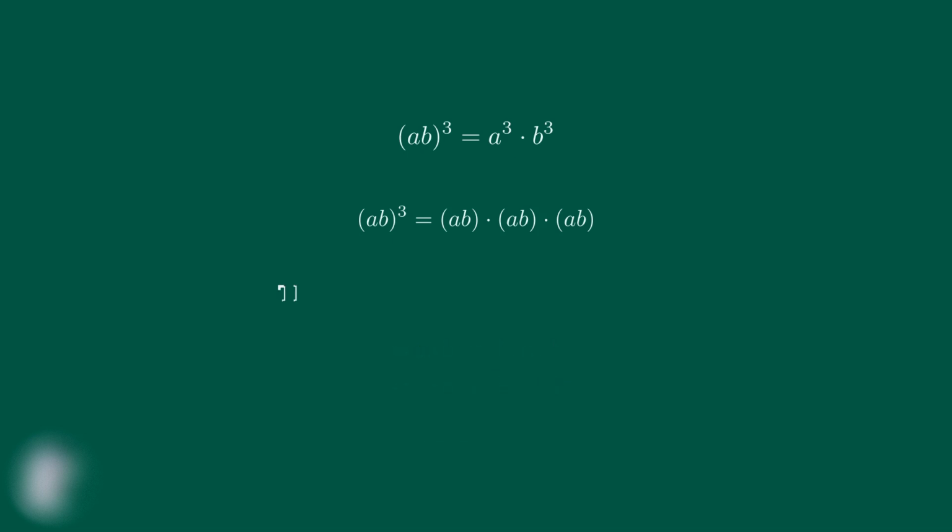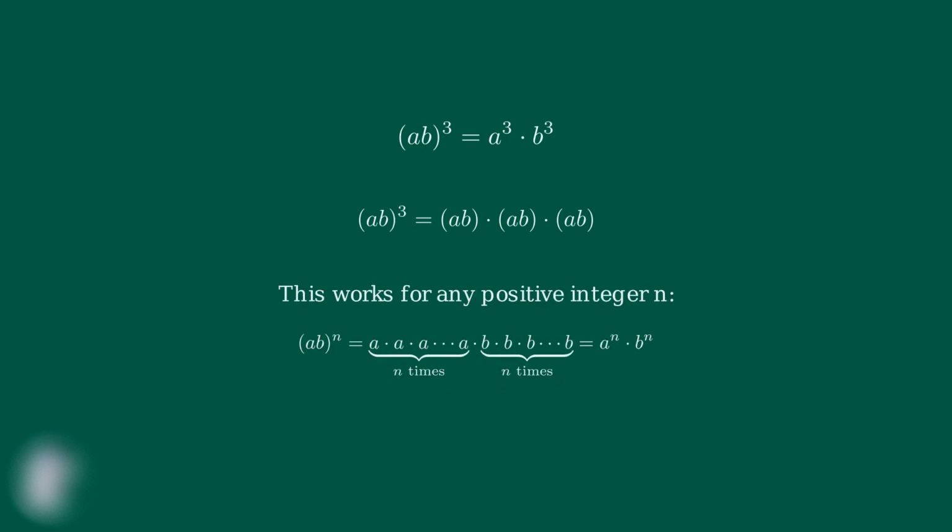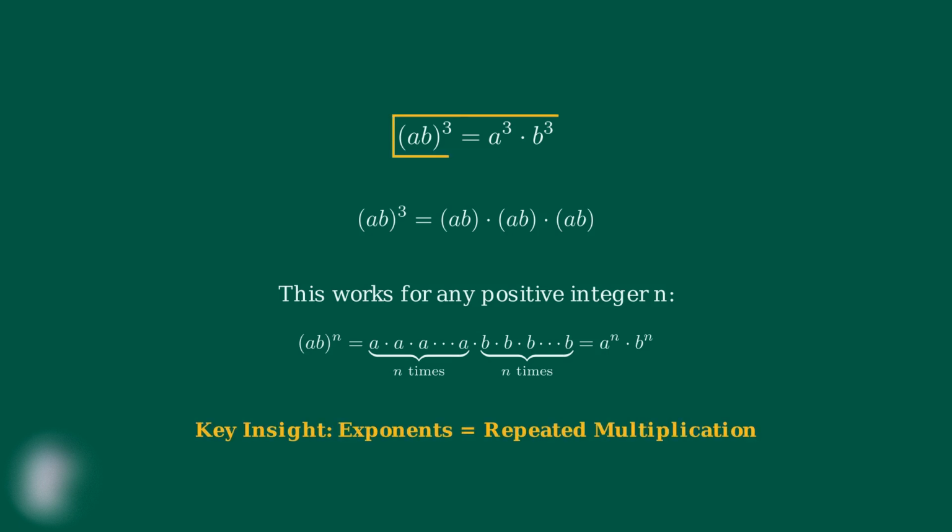And there we have it. We've proven that a times b cubed equals a cubed times b cubed. This same logic works for any positive integer exponent n. The power of a product rule works because exponents represent repeated multiplication, and the commutative and associative properties of multiplication allow us to rearrange and group factors however we need. This fundamental understanding will help you apply the rule confidently in any situation.